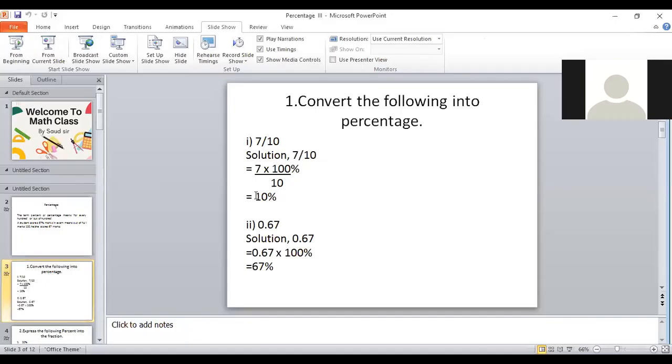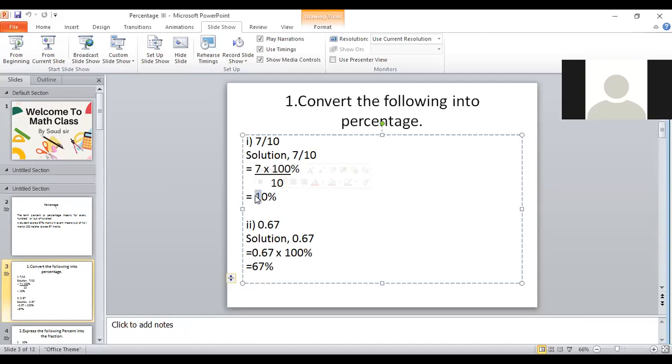Then what will be here? 70%. Yeah, this will be 70%.